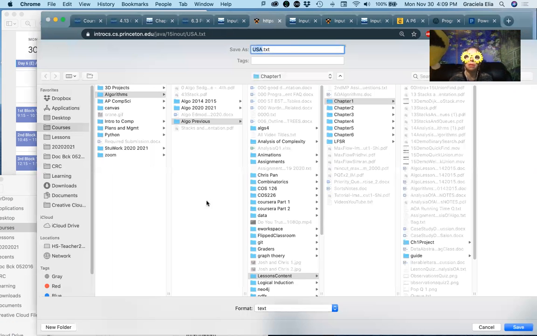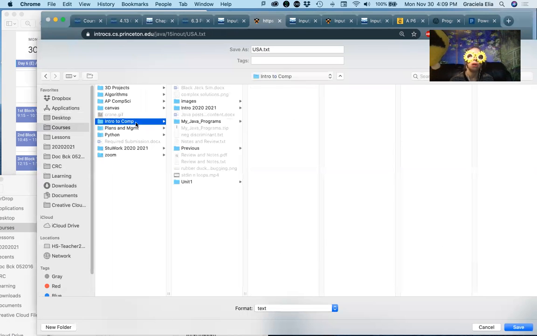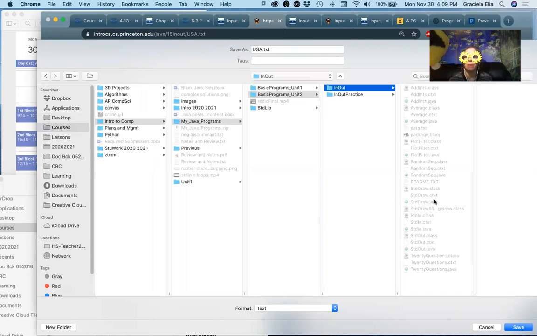I'm going to put it exactly where the actual project files are. So let's go to the project. Make sure you put it inside right here. And just save it just the way it is. USA.txt. Click save.